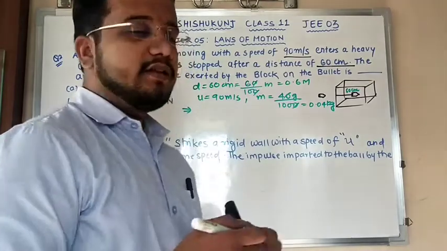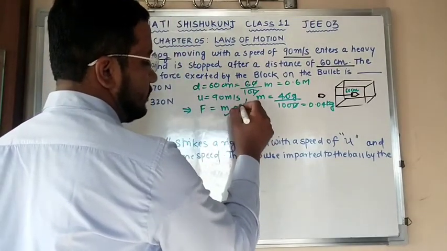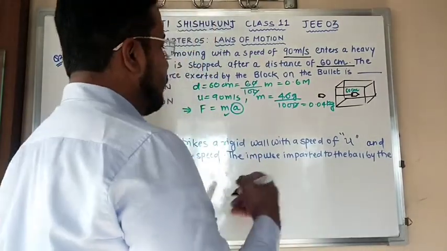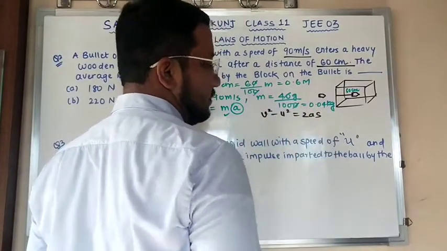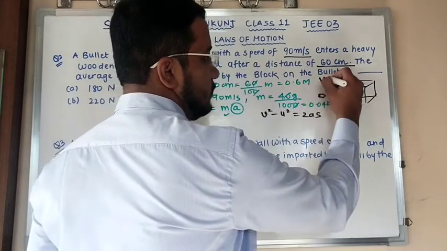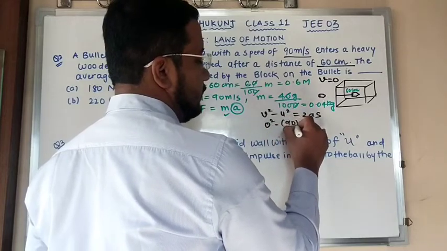So for calculating the resistive force F, I need m into a. I have mass, but I don't have acceleration right now, so acceleration is to be calculated by a formula. Which formula? V square minus U square is equal to 2AS. Yes or no? What is V square over here? Final velocity is 0 because the bullet is stuck in the block. So this is 0 square, and U is 90 whole square.